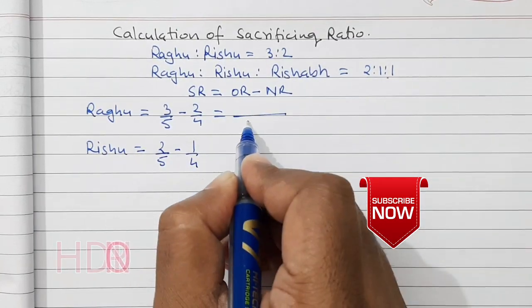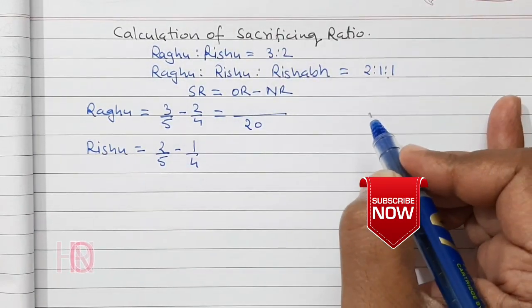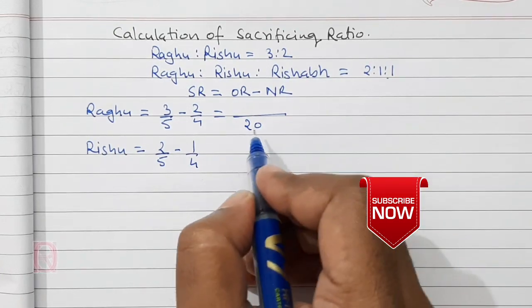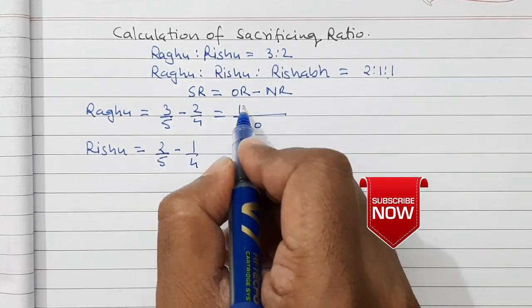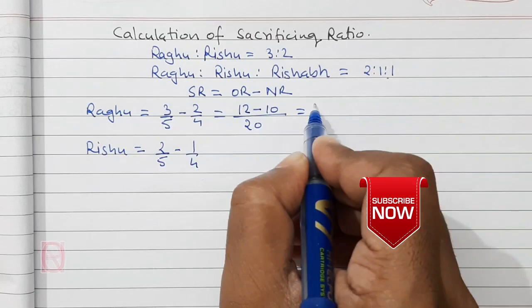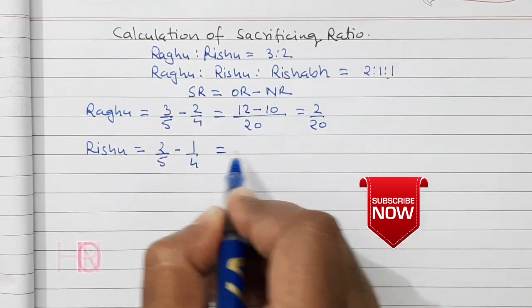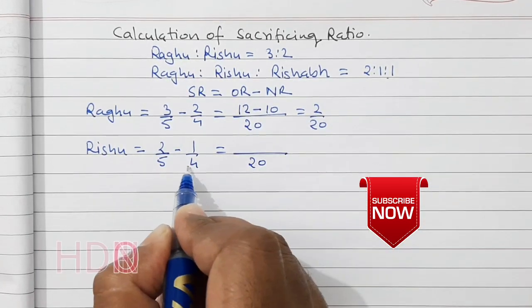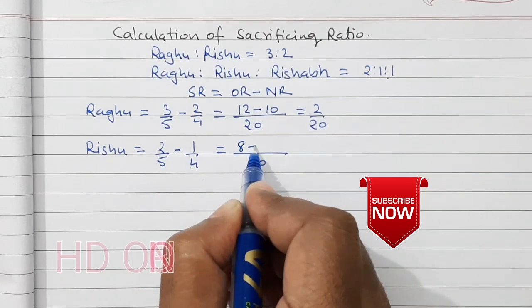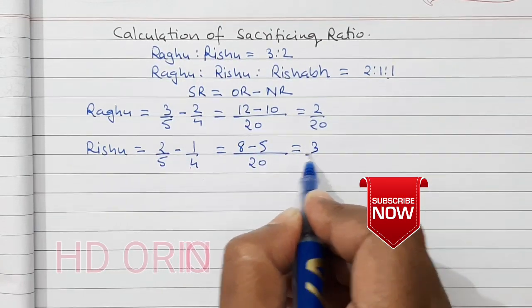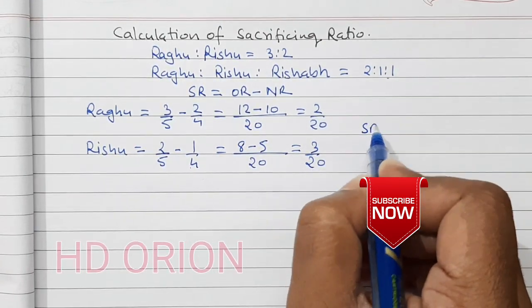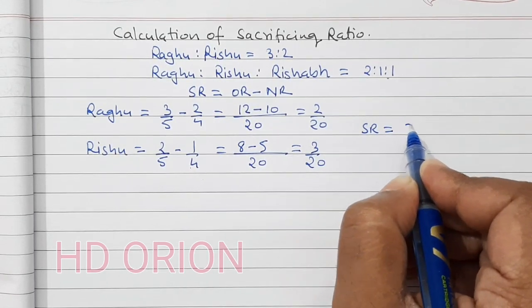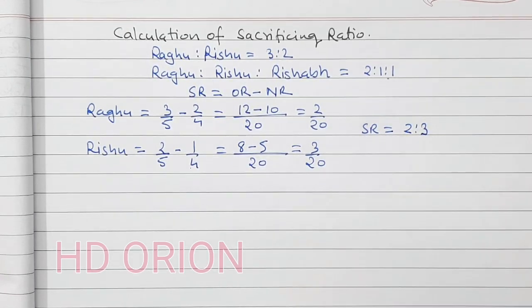Now LCM will be 20. 12 minus 10, that is equal to 2/20. And here also LCM is 20. 4 2s are 8 minus 5, that is equal to 3 by 20. So sacrificing ratio is equal to 2:3.